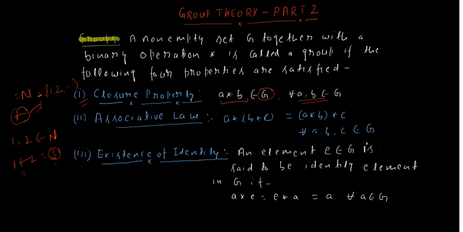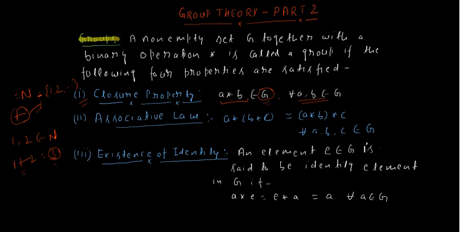Then we can say that the set of natural numbers is closed with respect to addition. So the set G is closed with respect to binary operation star if we take any two elements A and B of G and apply star between them, and the new element also belongs to G.